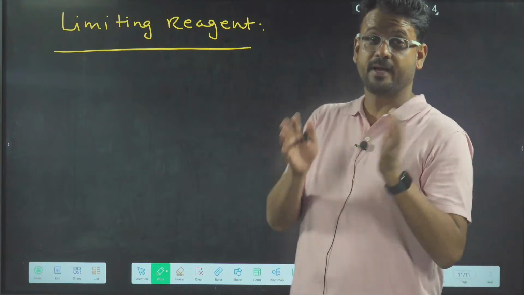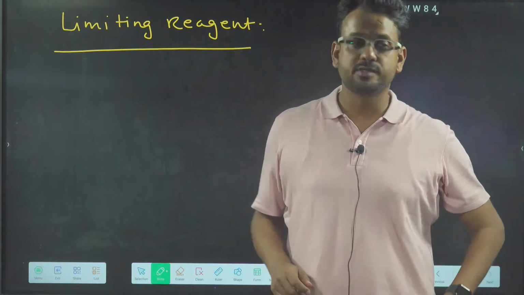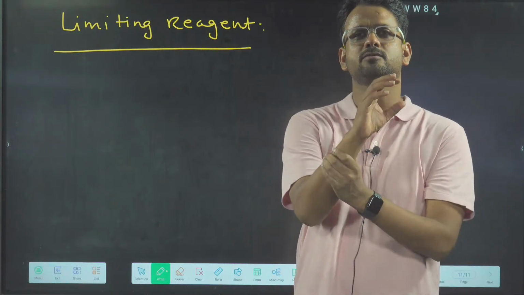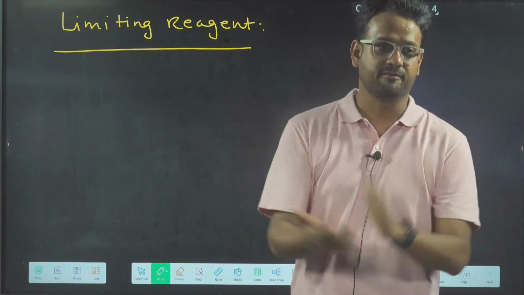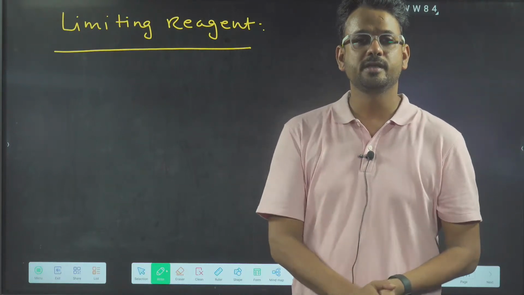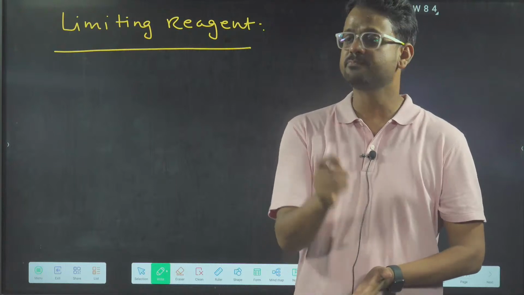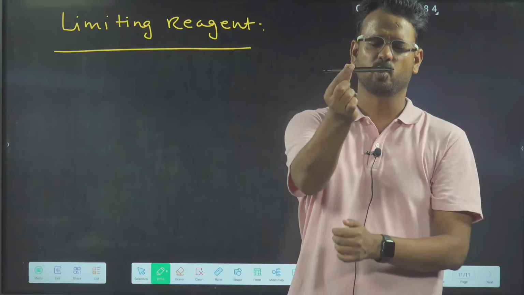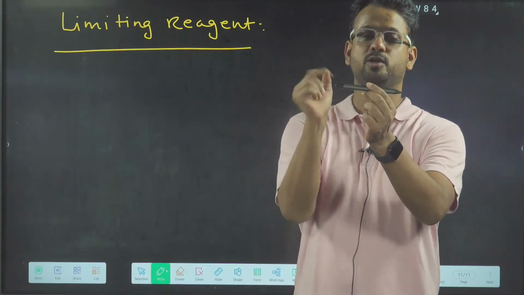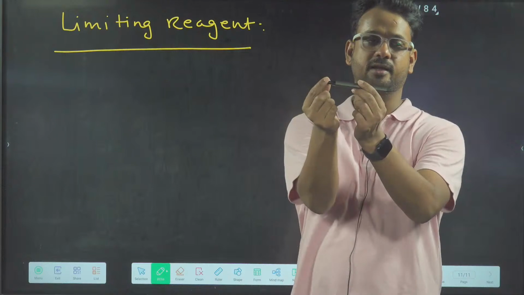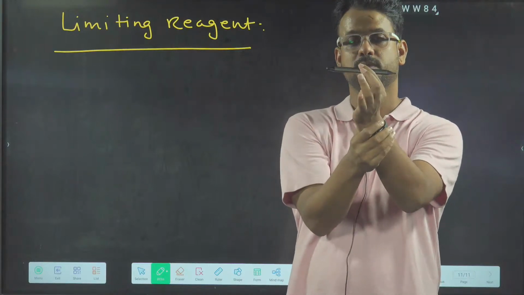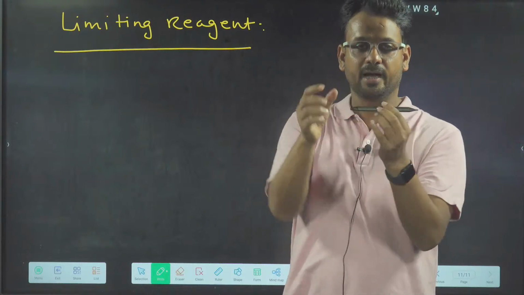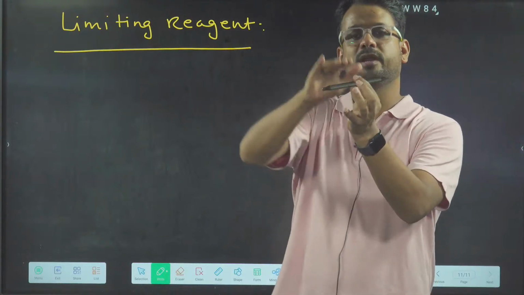So limiting reagent, guys, pay attention now. Limiting reagent is something very practical, and you can see so many examples related to it in everyday life. Suppose there is a factory which is manufacturing pens. Let's say this is a pen over here. Every pen comes with 2 caps, one in the front and one at the back. So there is the body of the pen, and you have 1 cap at the back and 1 cap at the front. When the body and the caps combine, you get the final product, that is the pen.